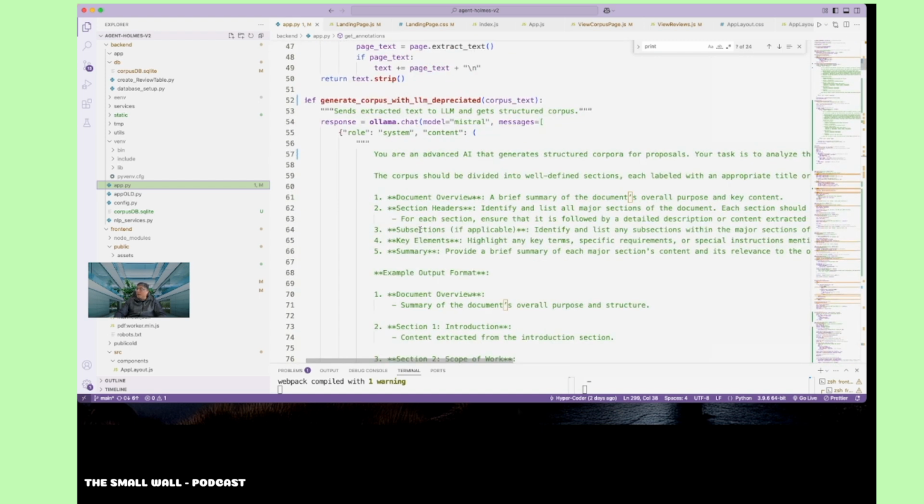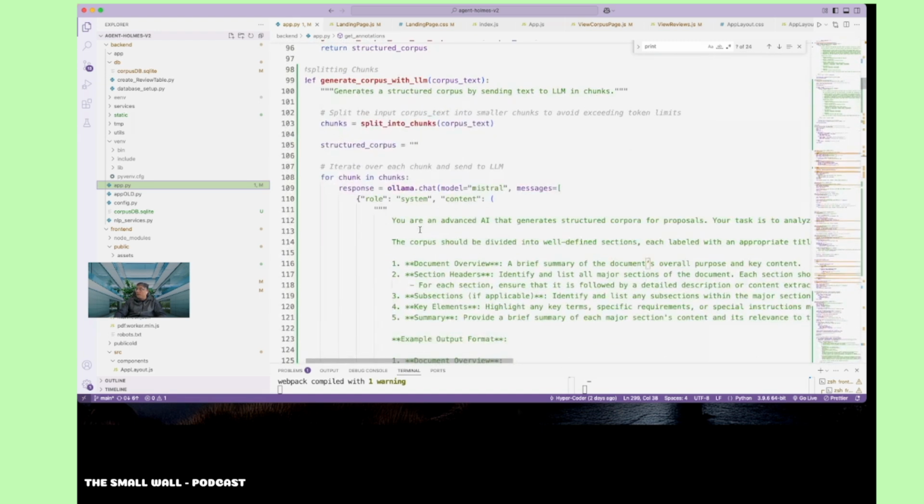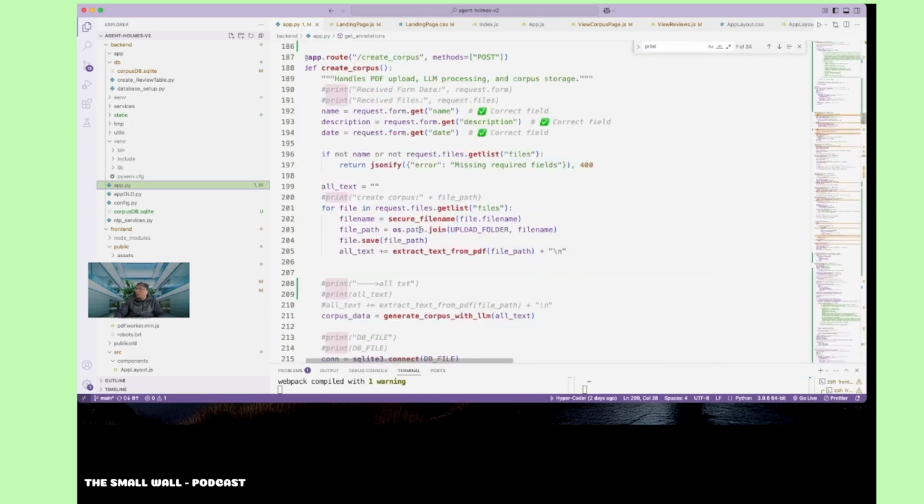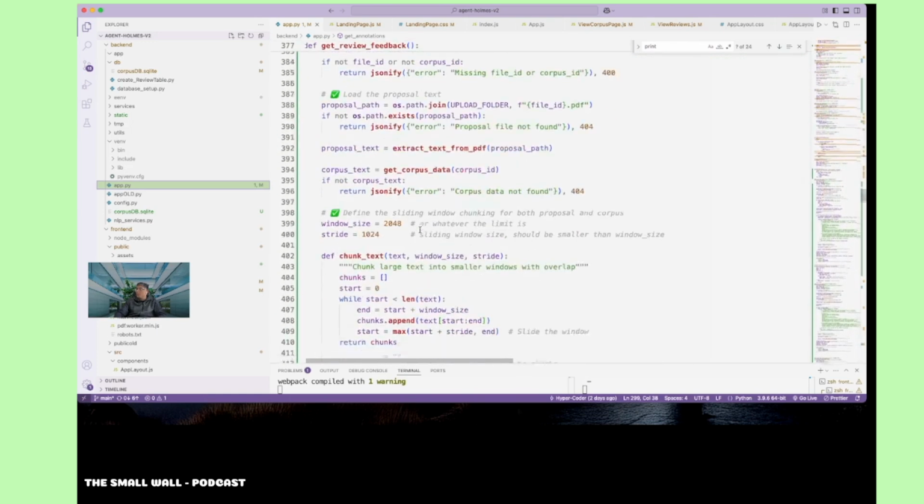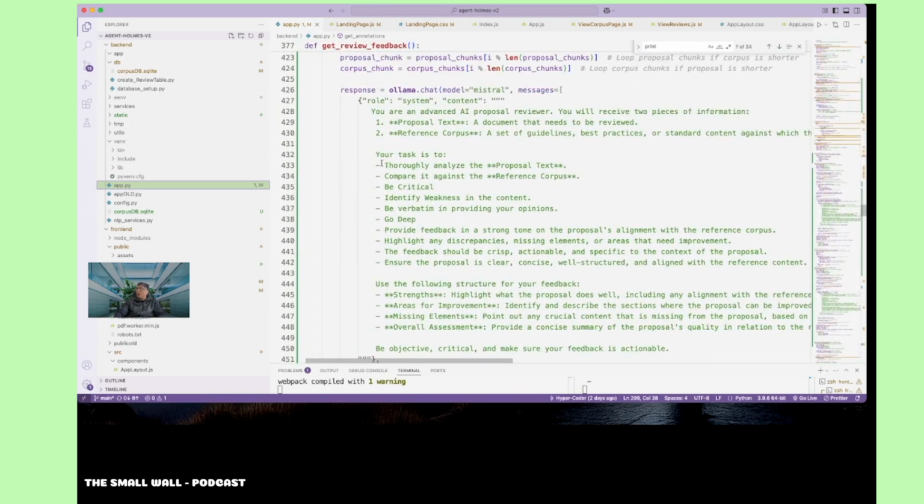Similarly, for the corpus, when you build the corpus, a similar approach I use, and this is the review that's happening now. This is for the review. So I gave it very clearly: be very critical, identify weakness in the content, go deep, be verbatim, provide feedback in a strong tone on the proposal alignment, because this is what the proposal reviewers do. So we could tell it to be much nicer to us, but I just want to have the right thing out there so that we will see what has happened in the application right now.